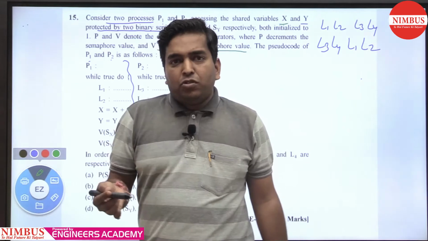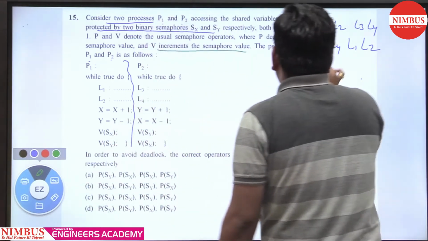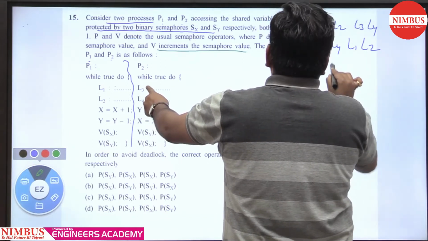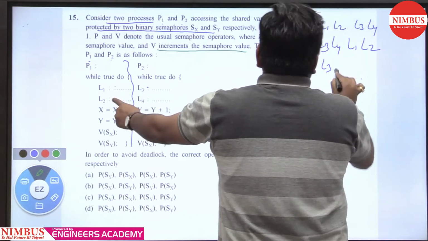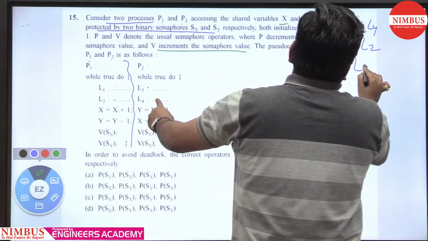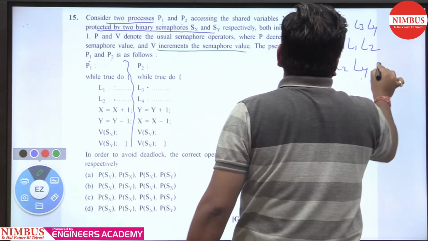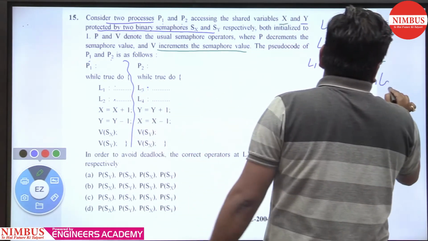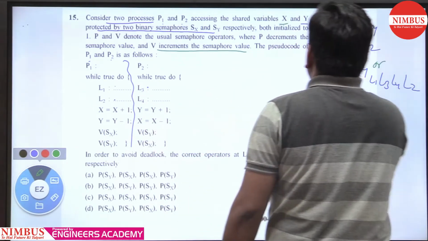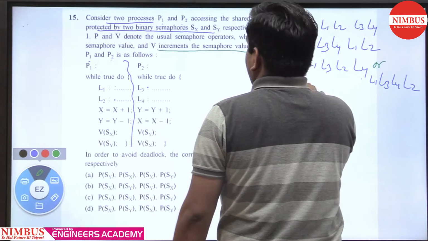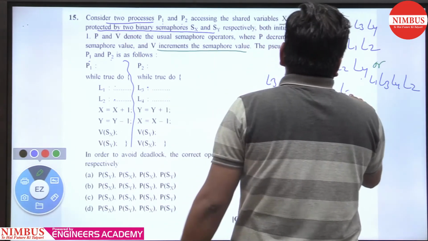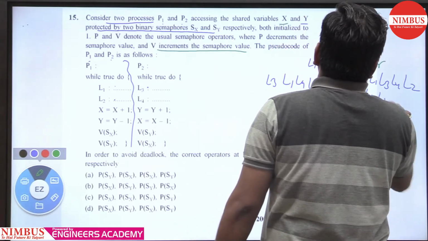Now you can also execute concurrently. Concurrent means L1, L3, L4, L2, or L3, L1, L4, L2, or L3, L1, L2, L4, and so on.